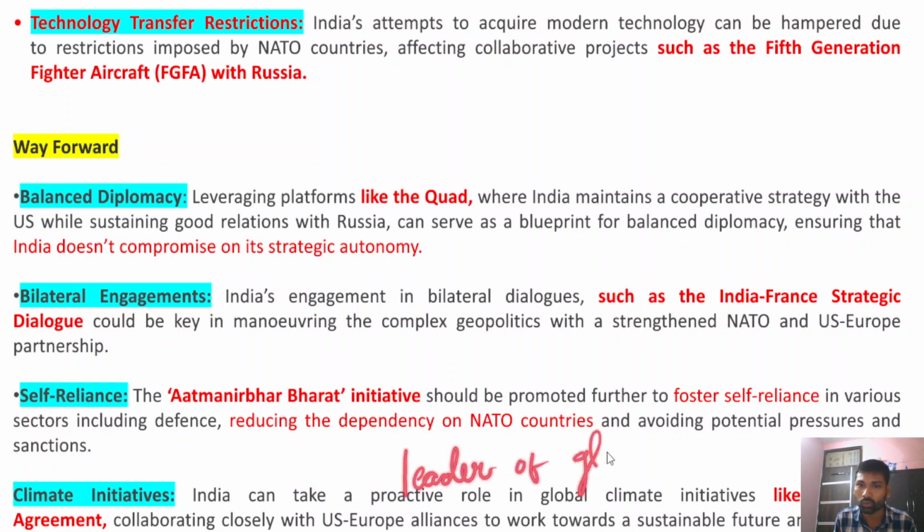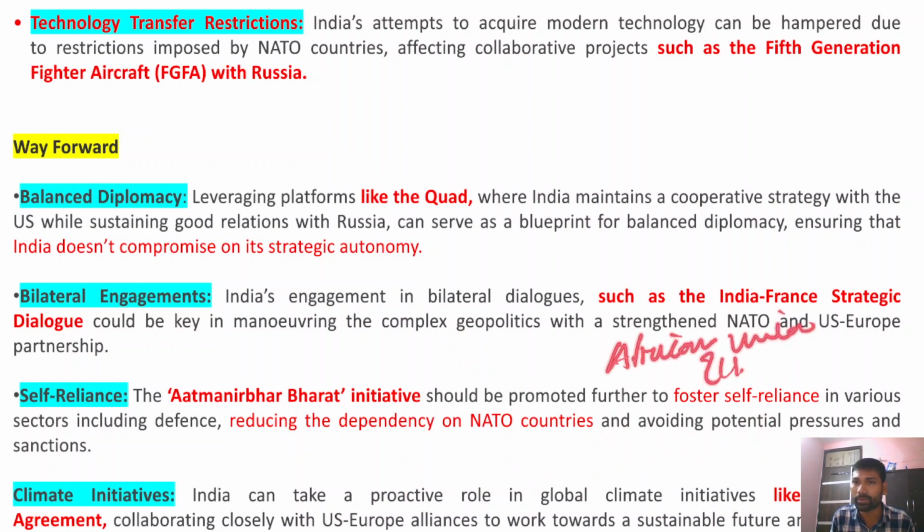If you look at India's G20 presidency, India took the lead in including the African Union as the 21st member of G20. This again reinforces India's role as a leader of the global South. Therefore, maintaining strategic autonomy will help India have good relations with all the countries without moving into a bloc or military politics.